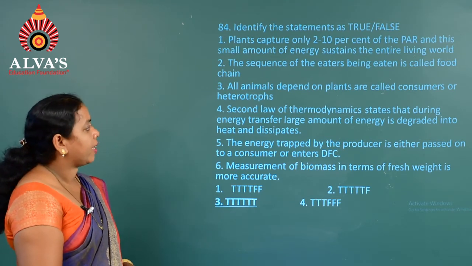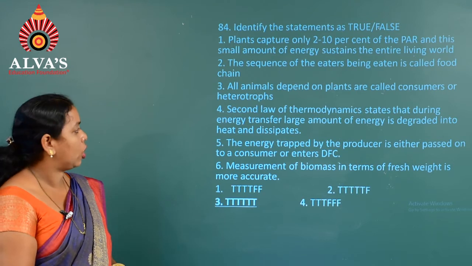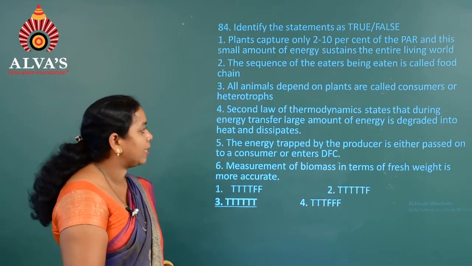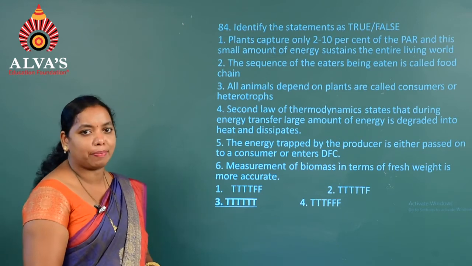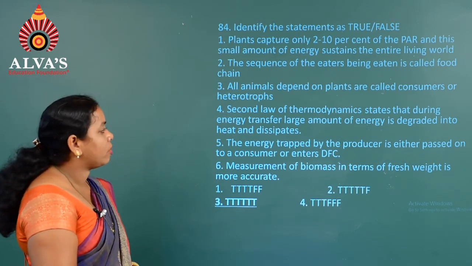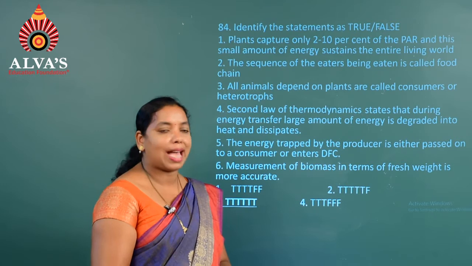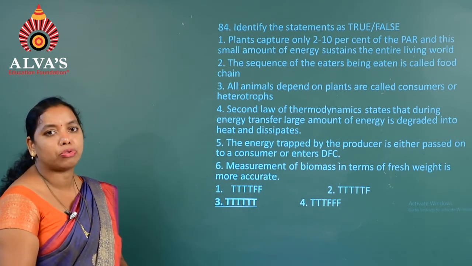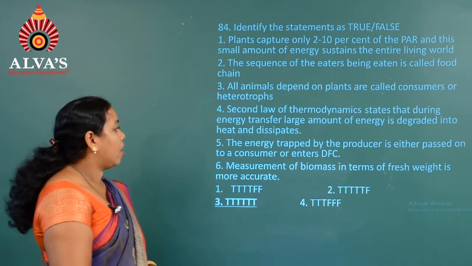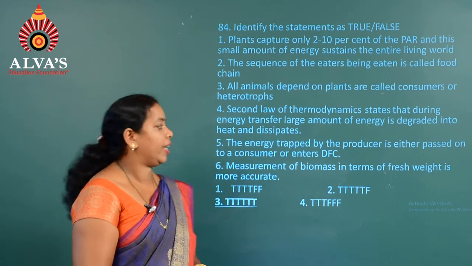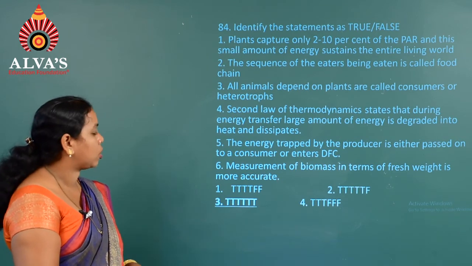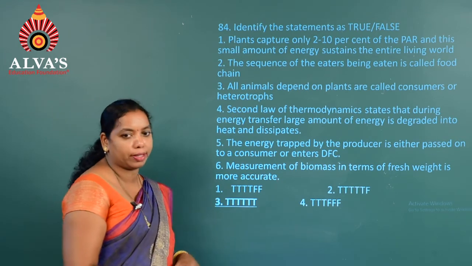Yes. Second law of thermodynamics states that during energy transfer, a large amount of energy is degraded into heat and dissipates. Yes. The energy trapped by the producer is either passed on to a consumer or enters into the detritus food chain. Measurement of biomass in terms of fresh weight is more accurate. All the statements were true, hence the option is the third one.